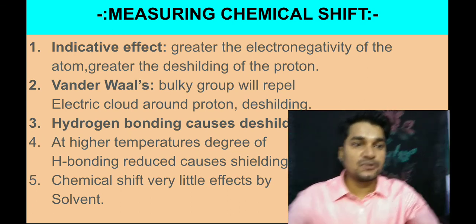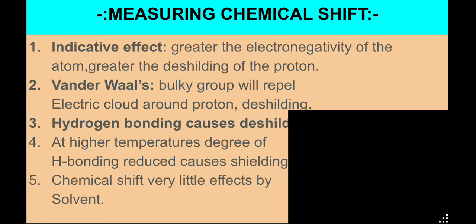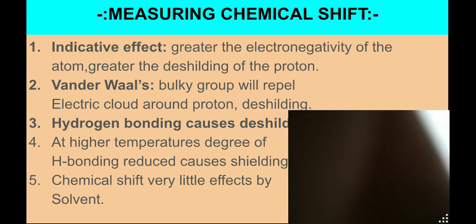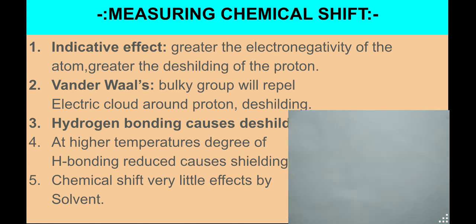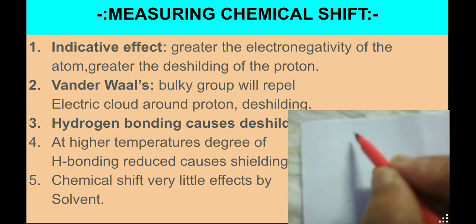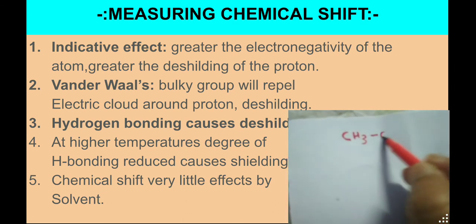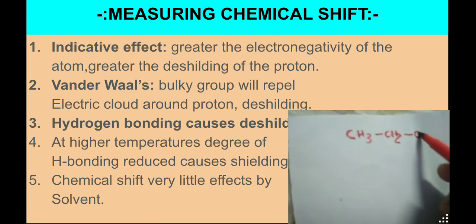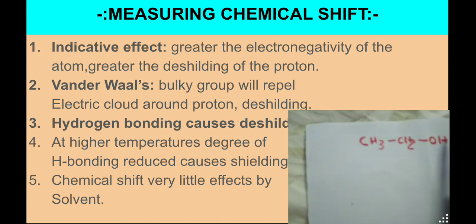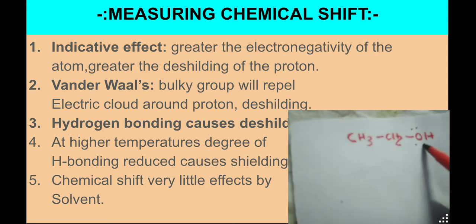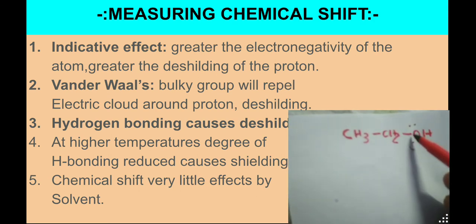I am giving one example to all of you, it will be much clearer. Say CH3CH2OH. Now you all know this has oxygen, an electronegative atom.